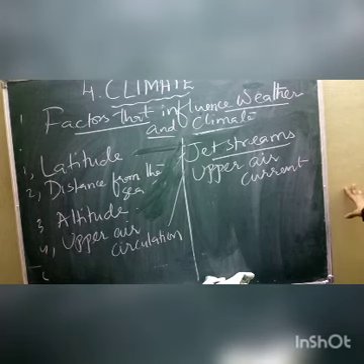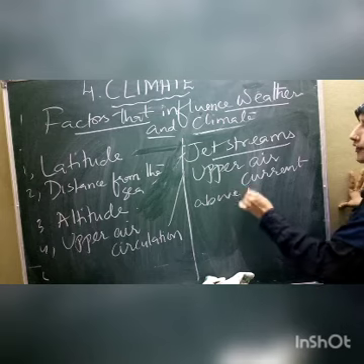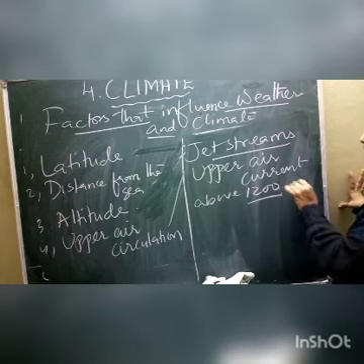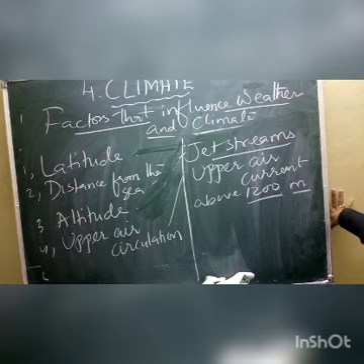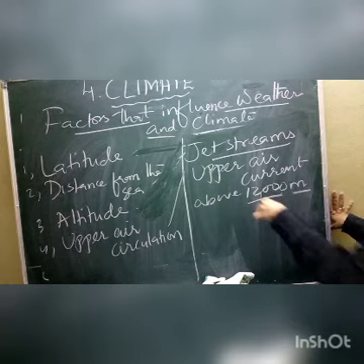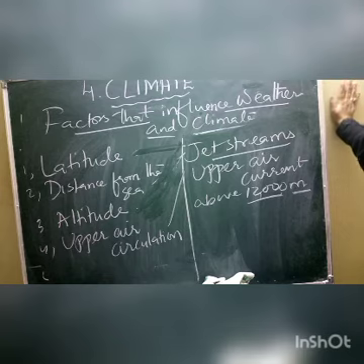And what is that area, children? About 12,000 meters. The winds that blow at 12,000 meters, children, are called jet streams, upper air currents. What is the speed? We already discussed it in our 9th class.